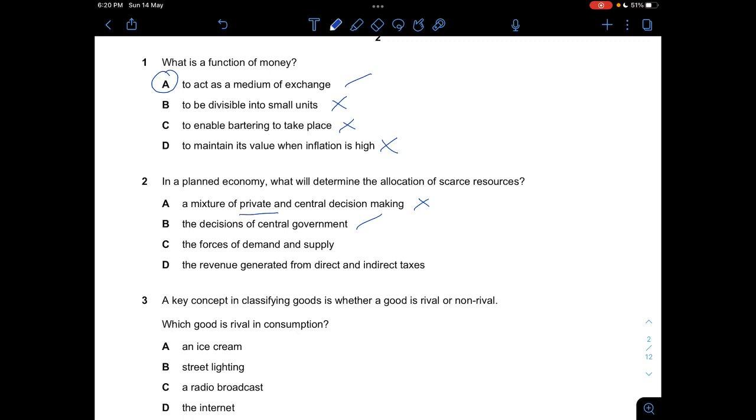And C, the forces of demand and supply. Like I said just now, this is part of the mixed economy or the market economy. It is part of market forces. C is wrong. And D, the revenue generated from direct and indirect taxes is not correct. It's not very accurate because we're talking about the allocation of scarce resources, so there's not really a connection between these two. So the real one would be B, the decisions of the central government.